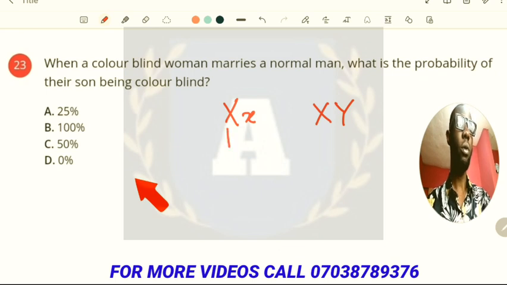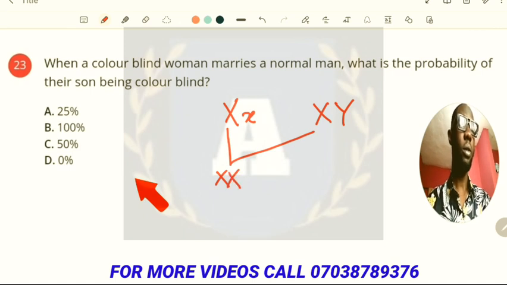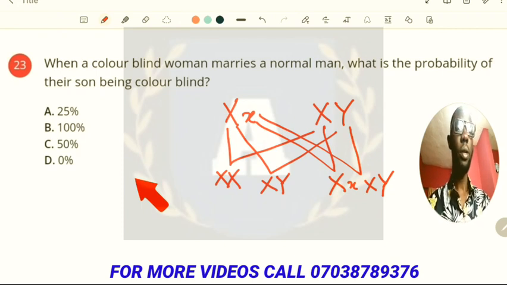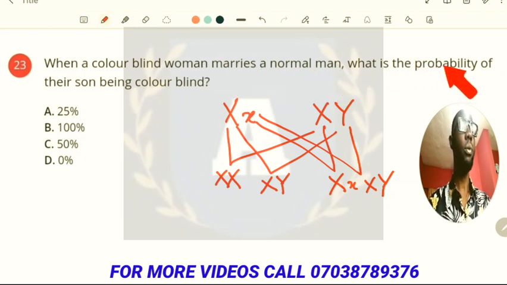Okay, now when we cross this and this, that's X being formed there, and this is XY, this is X, and then small x, and then we have XY. All right, so now he said when a colorblind woman marries a normal man, what is the probability of their son being colorblind?